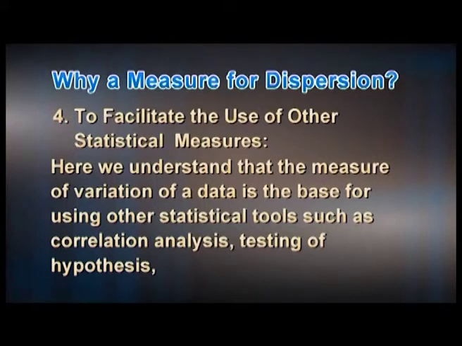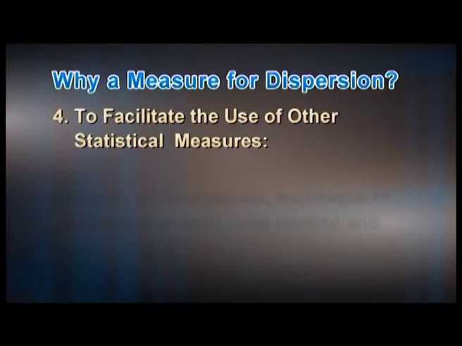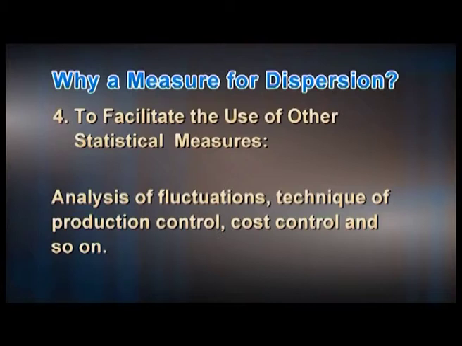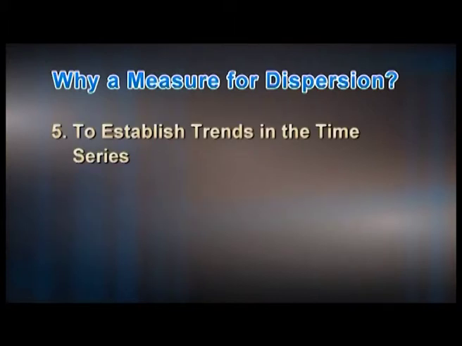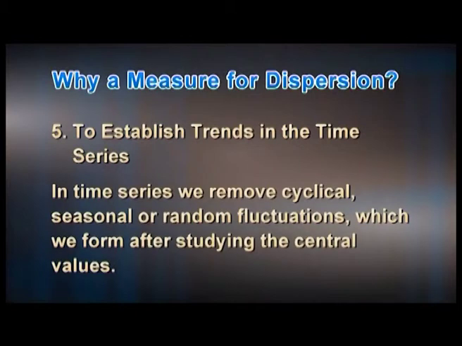To facilitate the use of other statistical measures, here we understand the measure of variation of a data set is the base for using other statistical tools such as correlation analysis, testing of hypothesis, analysis of fluctuations, techniques of production control, cost control, and so on. To establish trends in the time series, we remove cyclical, seasonal, or random fluctuations, which we form after studying the central value.